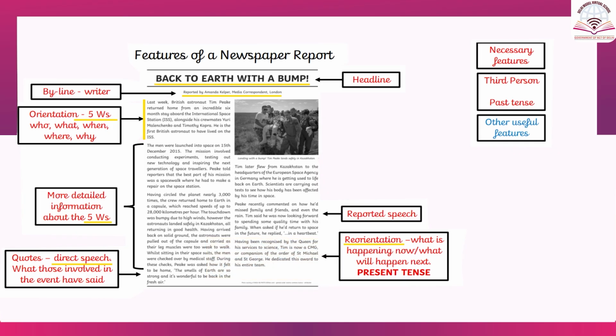So these are the essential features that we have discussed, but there are some features that are also useful to this article. For example, the photo, and under this photo we have some written text that actually describes the photo. This is called a caption. It says, "Landing with a bump, Tim Peake lands safely in Kazakhstan."